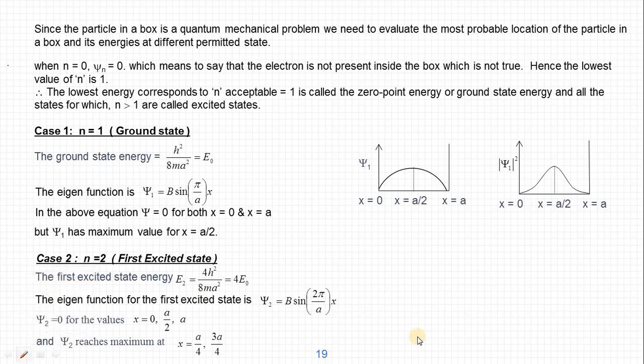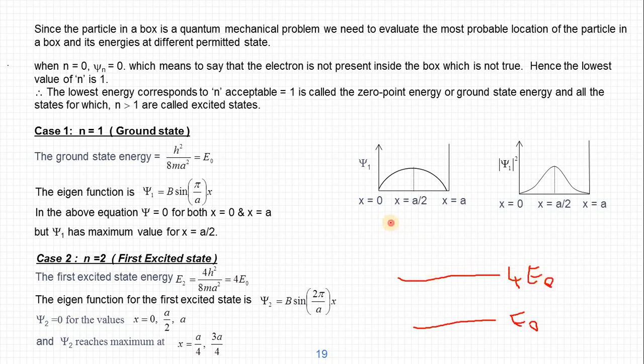Let me show that. If we have the ground state E0 here, then the next allowed energy is this one, 4 times E0.